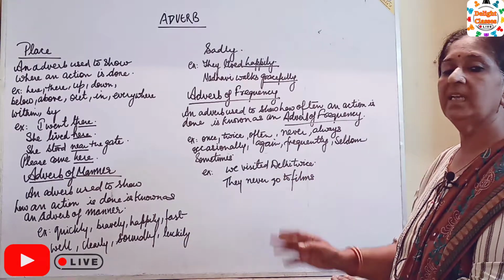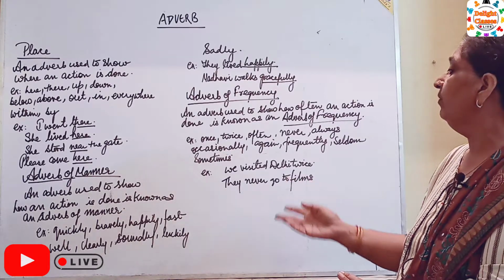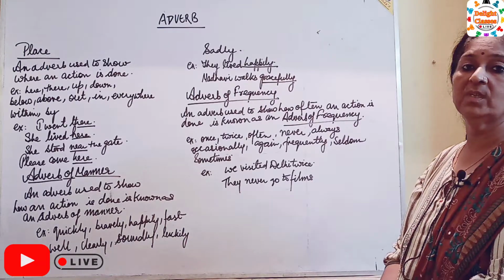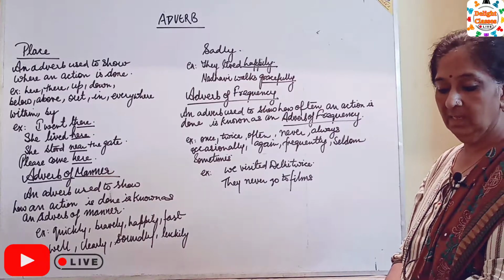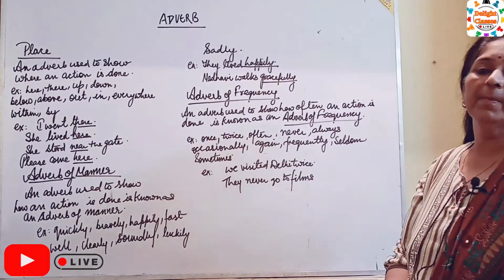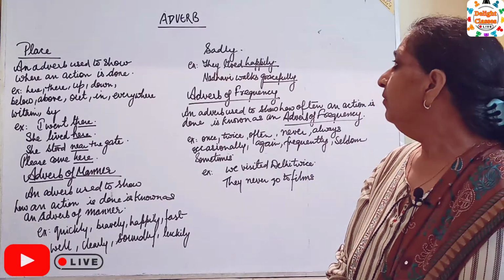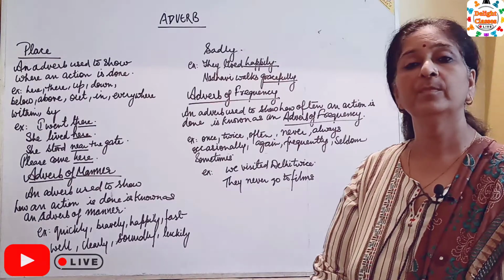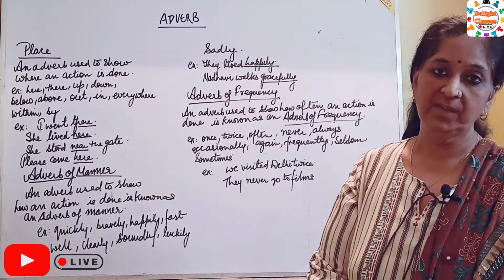We visited Delhi twice. What is twice? Adverb of frequency. They never go to films. What is never? Never is adverb of frequency. So children, till here we have discussed in this video about adverb of time, place, manner and frequency.